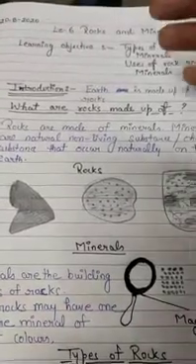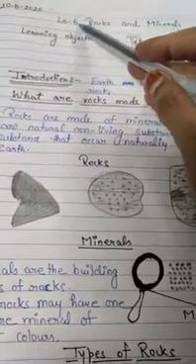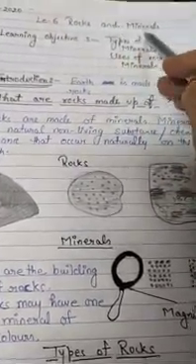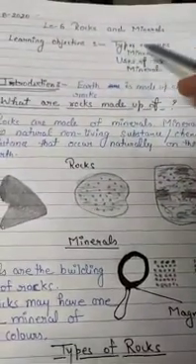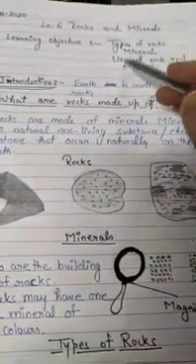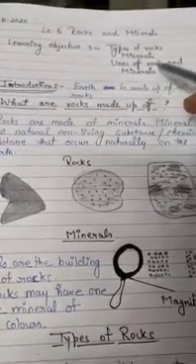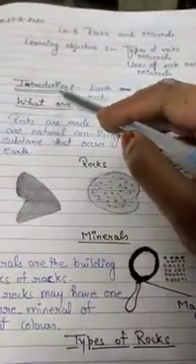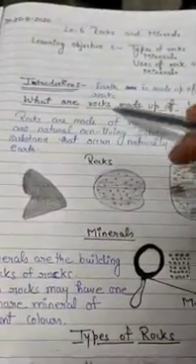Good morning, class. Today I am going to start a new chapter in science, that is lesson 6, rocks and minerals. In this chapter, we are going to learn about types of rocks, minerals, and uses of rocks and minerals in our daily life. So, today we will do the introduction of this chapter.